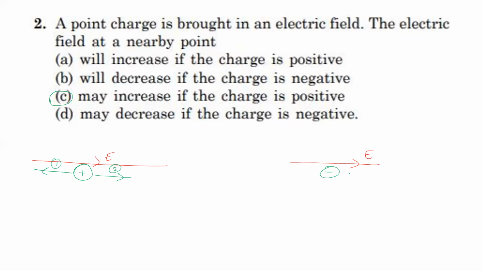Similarly, in the case of negative charge, electric field is radially inward. In this case, let us take two points, point 3 and point 4. At point 3, the applied field and the field produced due to the negative charge are in the same direction, so at point 3 the field is greater. But at point 4, the applied field and the field produced by the negative charge are in opposite direction, so the field is lower. So when we place the negative charge near point 4, the field may decrease if the charge is negative. So the fourth option is correct. We can't tell it decreases always, and we can't tell it increases either. So for this question, options C and D are correct answers.